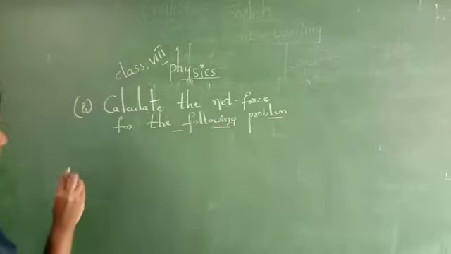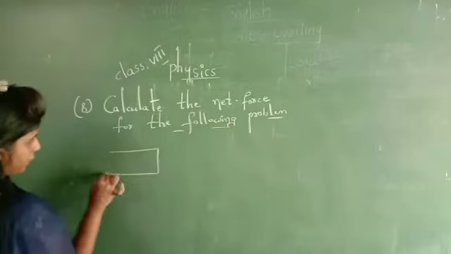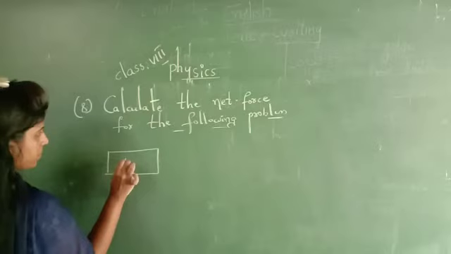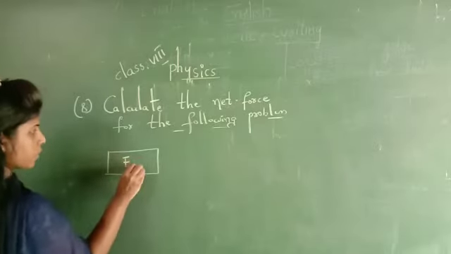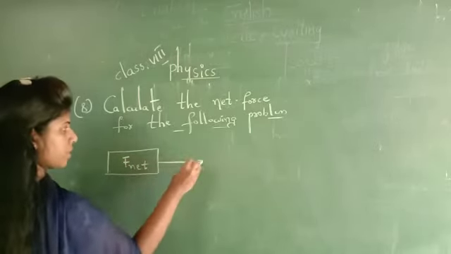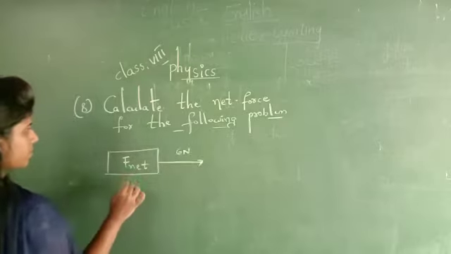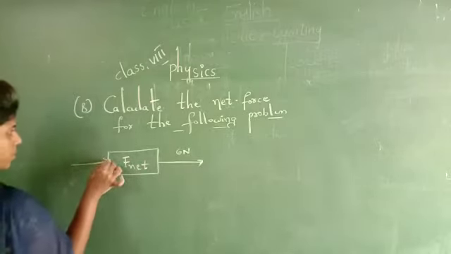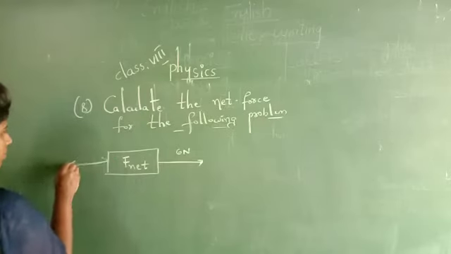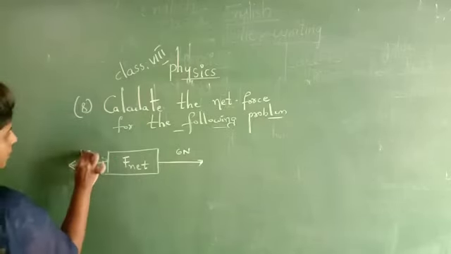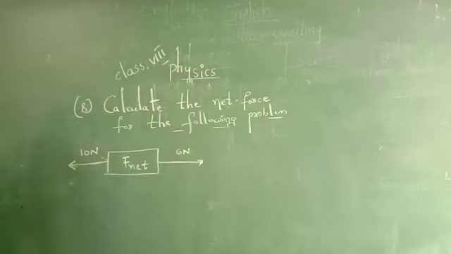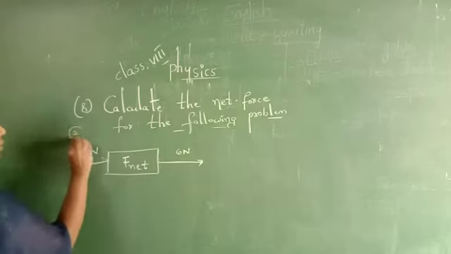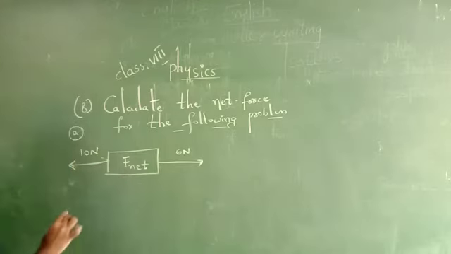Look, Nana, I have given one net force, capital F net, 6 newtons. Here I gave 10 newtons. Now for this we have to calculate what? Net force. Before calculating the net force, we have to check the symbolic representation, where the arrow mark is showing.